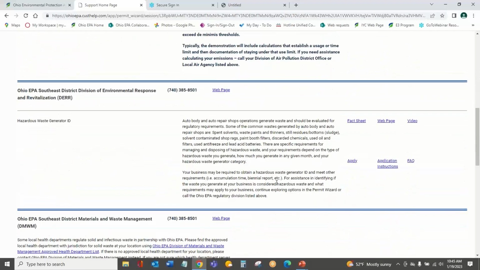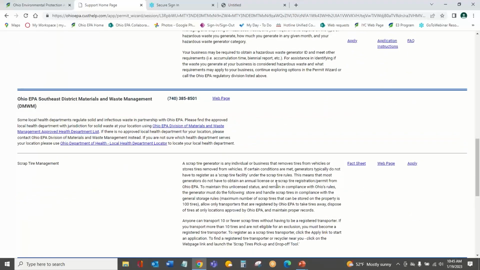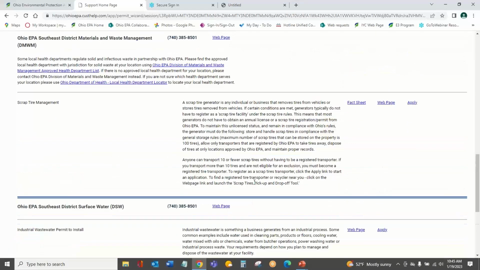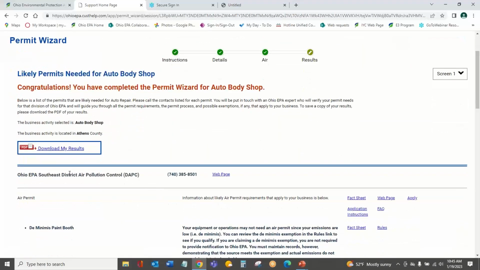It also summarizes those other requirements we saw on the first screen with information about what to do with them and provides general links for that too, so that you can learn more information. One thing I do want to show you is that it's really important when you get to this final page to download your results. Because Permit Wizard is a confidential tool, if you don't download those results, they're not saved.